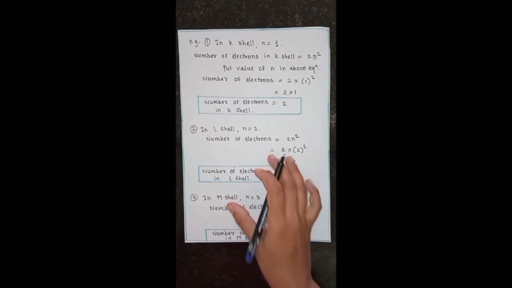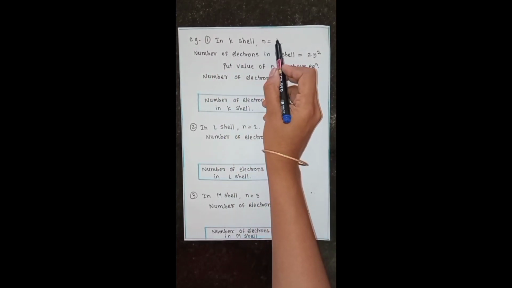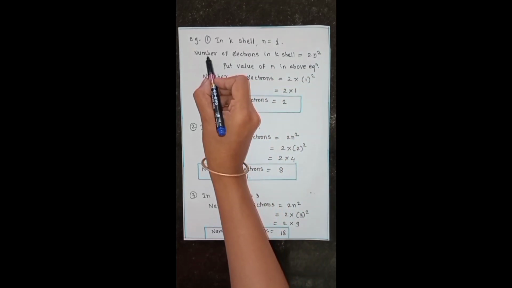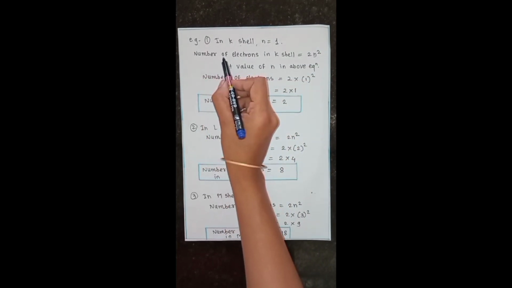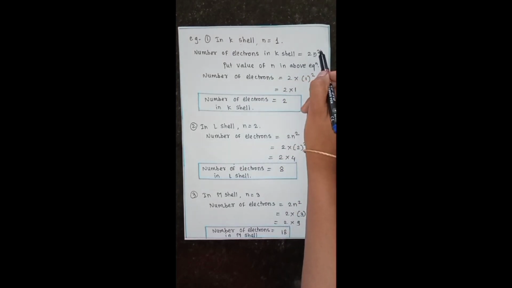So let's calculate the number of electrons in a particular shell. We first calculate the maximum number of electrons in the K shell. The principal quantum number of the K shell, as we already know, is 1. The formula for the number of electrons is 2n square.